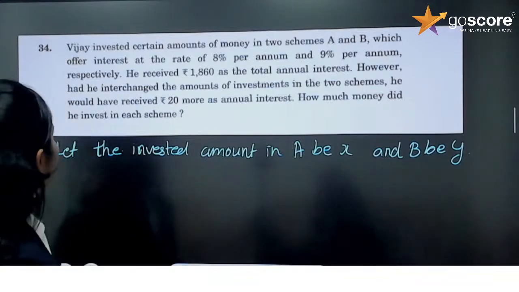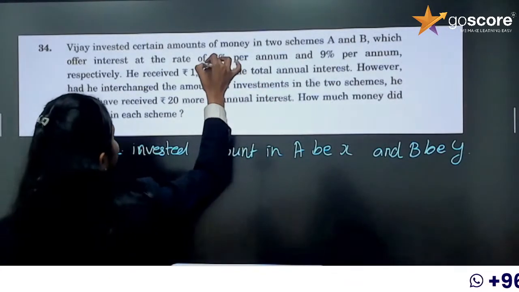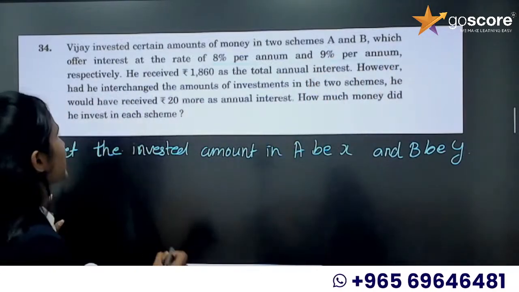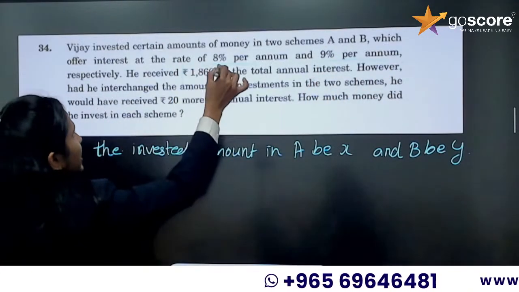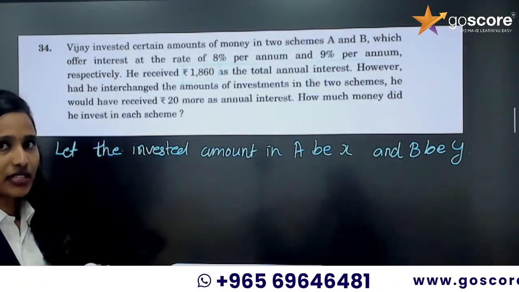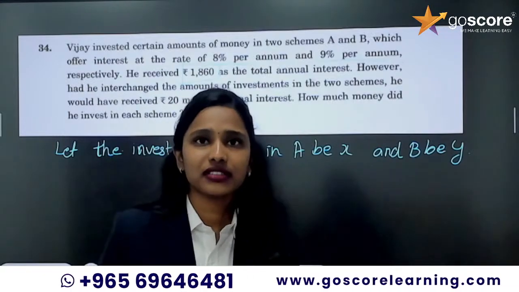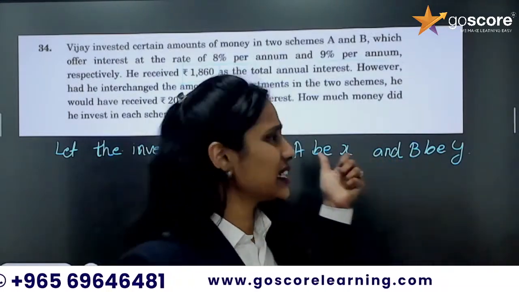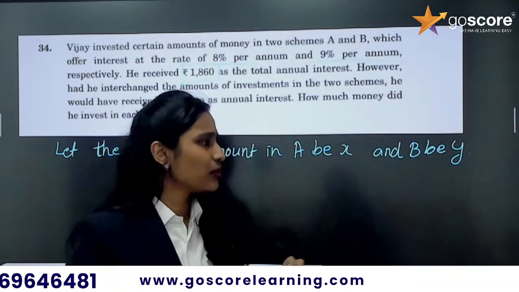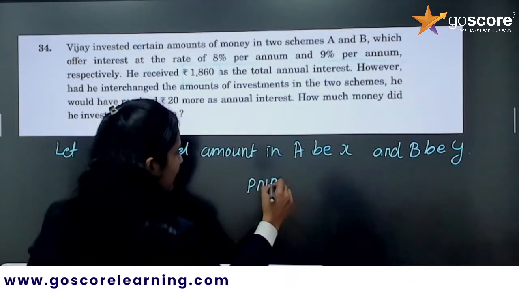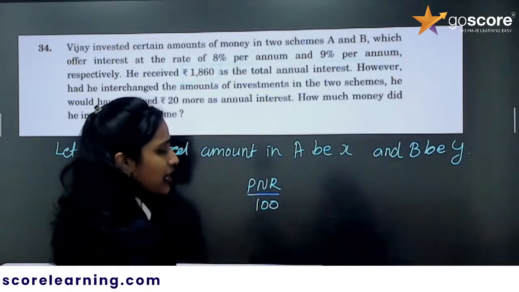Now, what is the interest rate? The rate is 8% per annum and 9% per annum, and he received 1,860 rupees. How will we find the interest? The simple interest formula: PNR by 100, right?